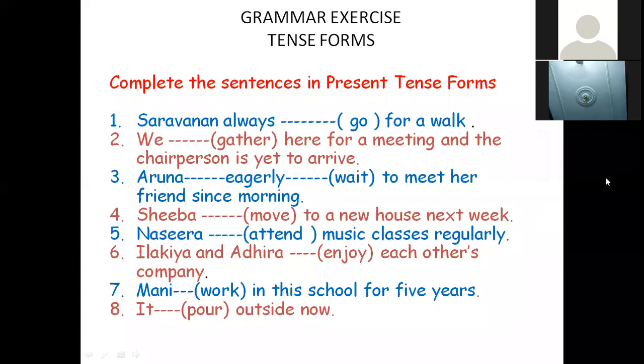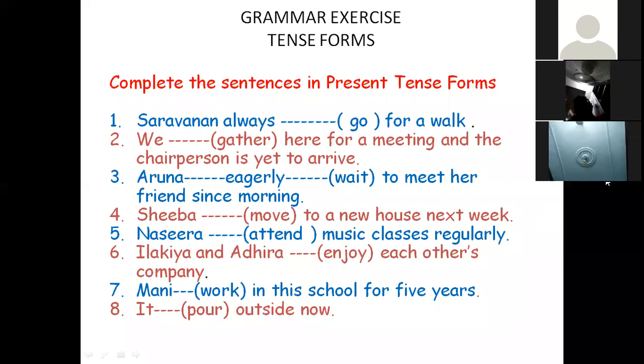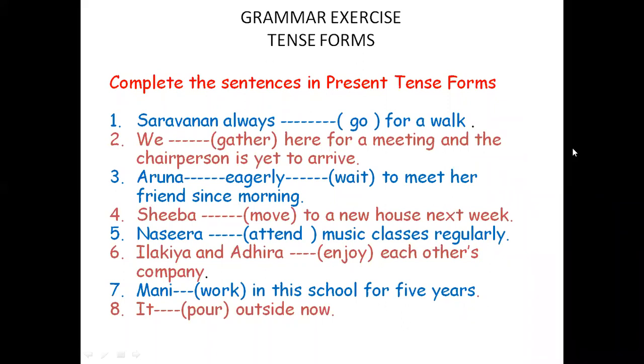First one, Saravanan always dash for a walk. So always is a time adverbial. Always, never. So always means it is habitual. Therefore, if it is habitual, Saravanan always goes for a walk. Okay. Saravanan always goes for a walk. Sun rises in the east. Ice floats on water. Okay. My cat likes fish. Like that.